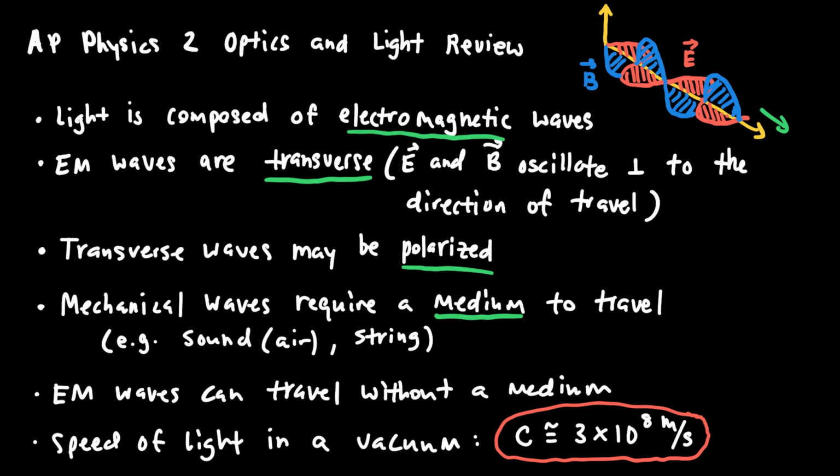However, electromagnetic waves can travel without a medium, which is important because it means that electromagnetic waves, light, can travel through space where there's no medium to carry the wave. And we know that in a vacuum, where there is no medium, the speed of light is equal to about 3 times 10 to the 8 meters per second. That's a constant that we should definitely know.